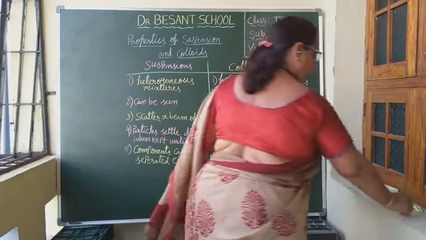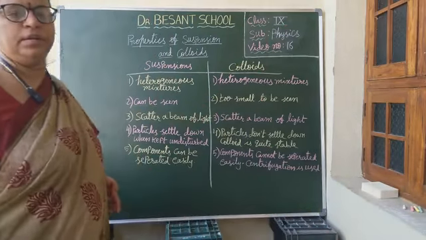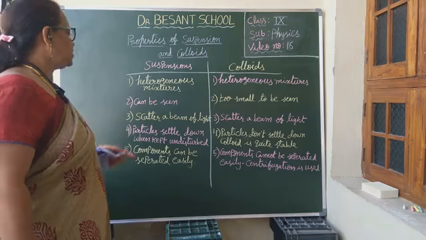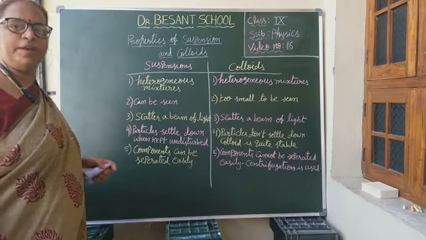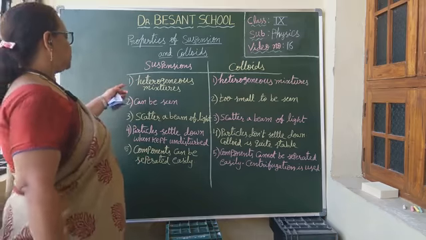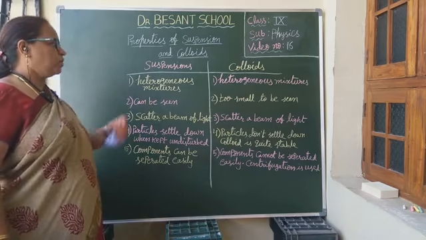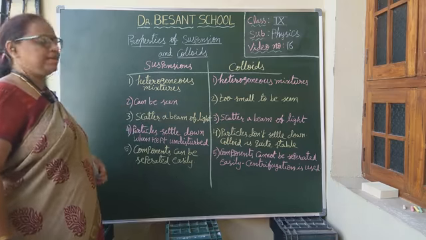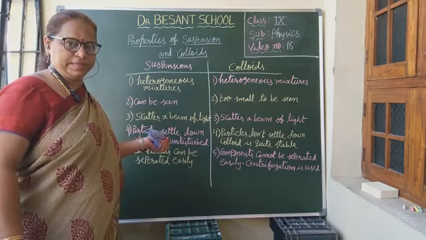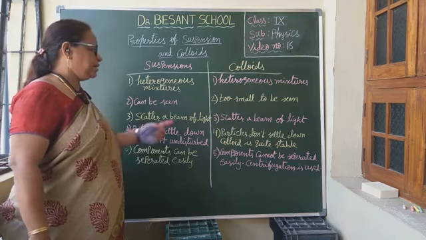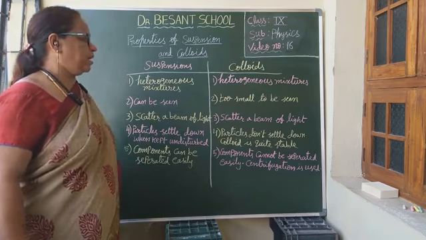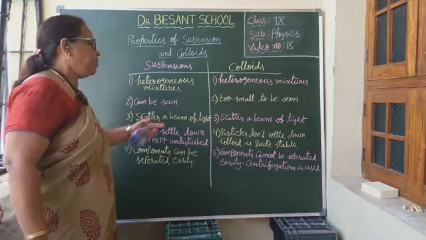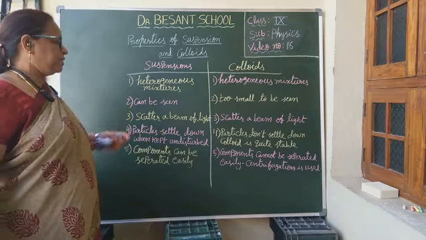These are the properties of suspension and colloid. Am I clear, children? Already we have discussed this. These are just the main points, keywords I wrote. Using the keywords, you can elaborate the sentences. Suspensions are heterogeneous mixtures. Colloids are also heterogeneous mixtures. The particles in a suspension can be seen with our naked eyes. The particles in a colloid are too small to be seen. Suspensions will scatter a beam of light and the path is visible.